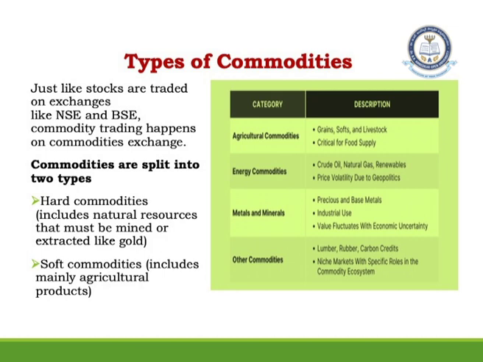Similarly, the second category is called soft commodities, which basically includes agricultural products, where you apply the concept of irrigation in order to grow these commodities. These commodities are not extracted, they are actually grown by using the technique of agriculture. So you call them soft commodities. You have agricultural commodities, where you talk about grains or livestock also, which is a part of agricultural commodity, where the basic concentration is on food supply.